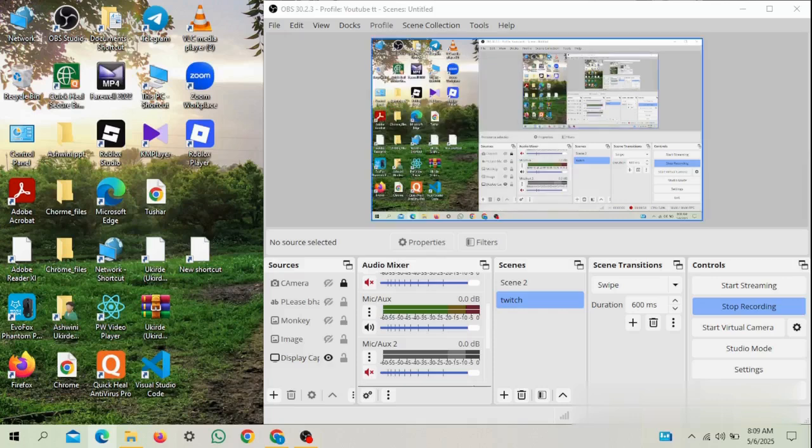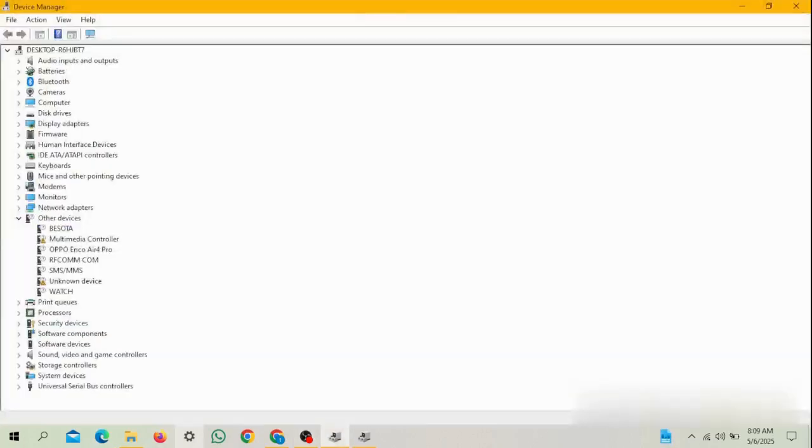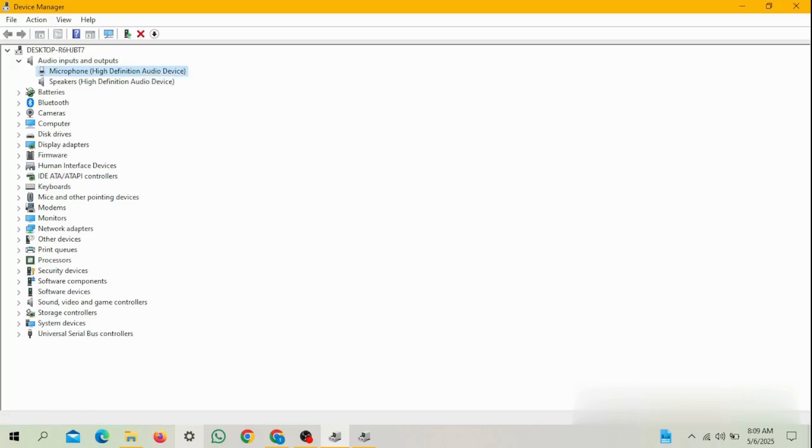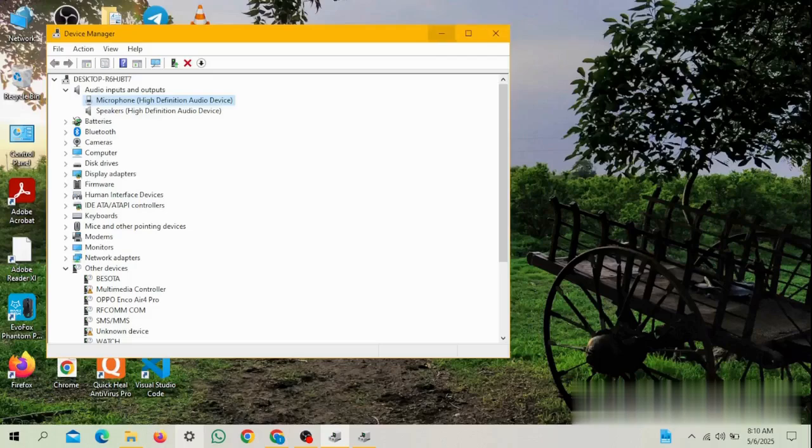Now go to Windows Search, and search Device Manager. It's disabled just because you mistakenly clicked it. Now click on the Audio inputs and outputs section up there and right-click the Microphone. You can see mine is enabled. So if you haven't enabled it, then do so.